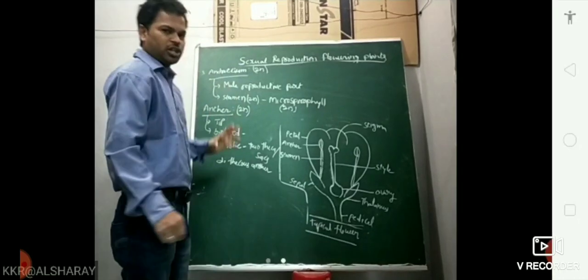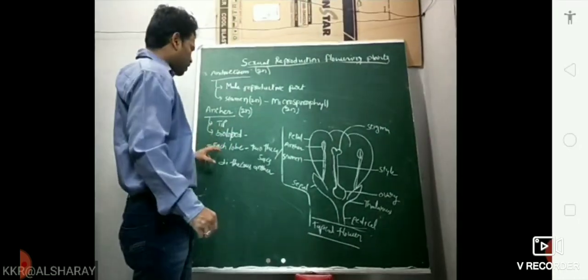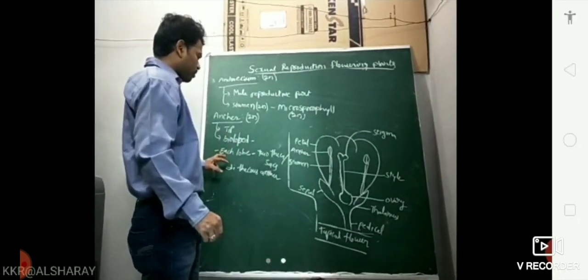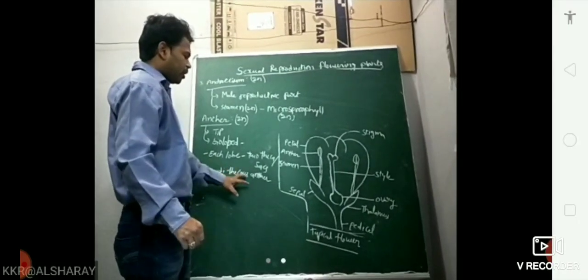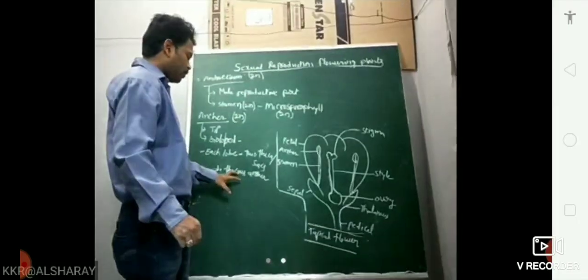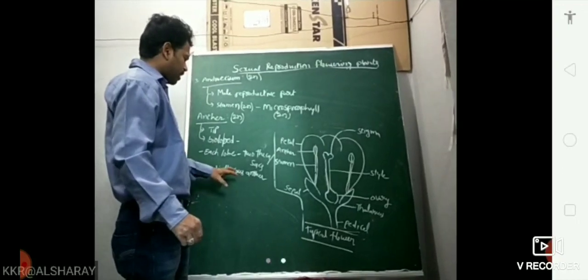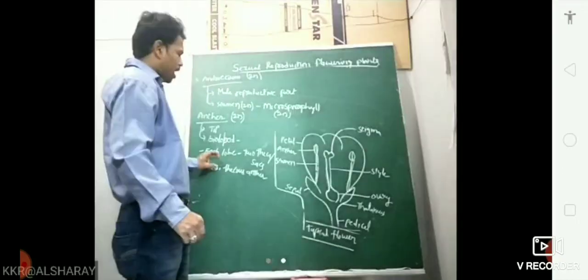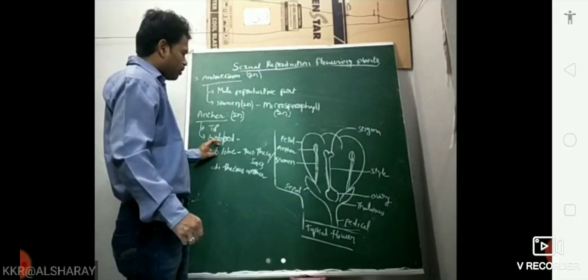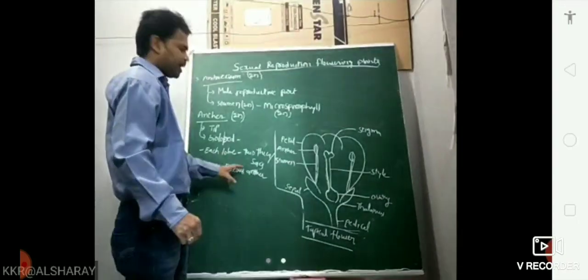Sometimes an assertion-reason question is also asked. All angiosperms have dithecous anthers. Dithecous anther means the anther is bilobed and each lobe consists of two theca. That's why it is a dithecous anther.